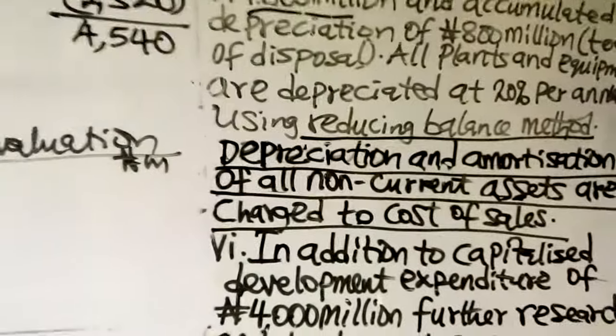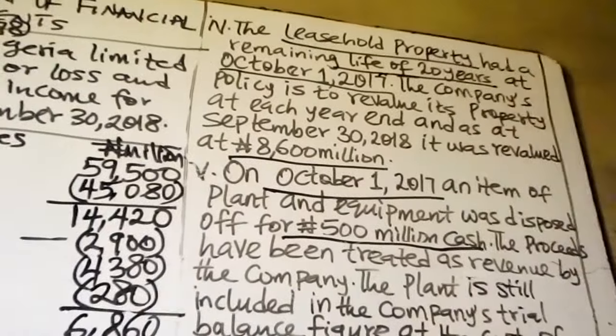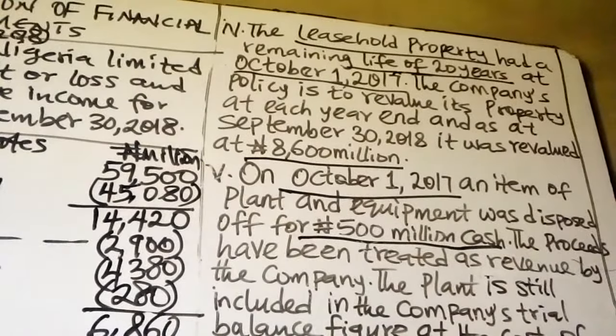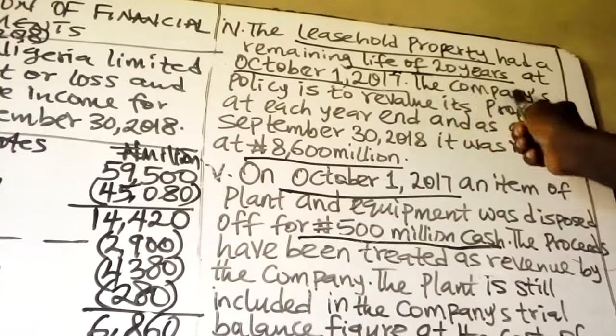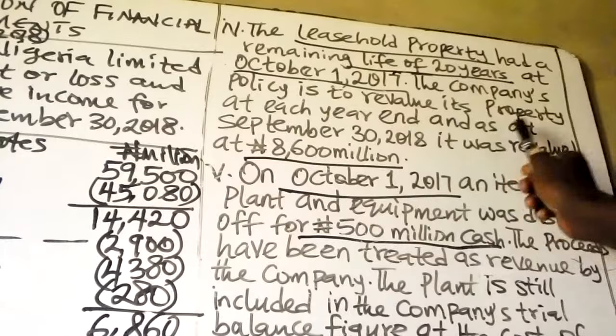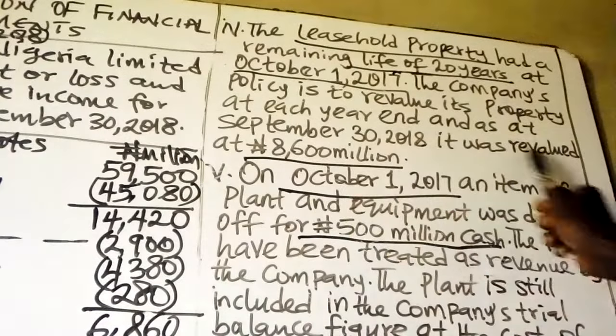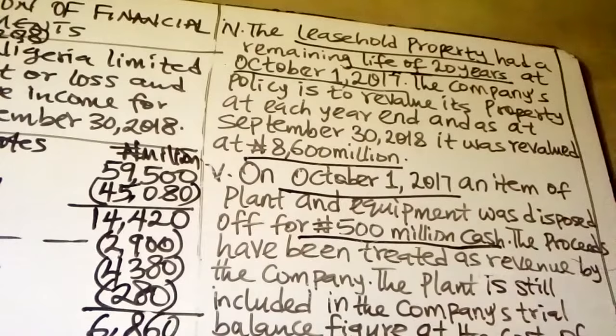Now, remember the cost of the property, that is the leasehold property. If you look at note 4, that is where you have information about the revaluation of that leasehold property. The leasehold property had a remaining life of 20 years at October 1st, 2017. The company's policy is to revalue its properties at each year end. And as at September 30, 2018, it was revalued at 8.6 billion. So we have the revalued amount to be 8.6 billion.